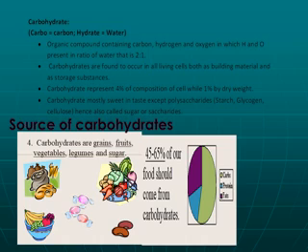Carbohydrates are mostly sweet in taste except polysaccharides like starch, glycogen, cellulose. These have no taste. Hence carbohydrates are also called sugars or saccharides. Sources of carbohydrate, as shown in this figure, are grains, vegetables, legumes, and sugar. About 45 to 65 percent of our food should come from carbohydrates.